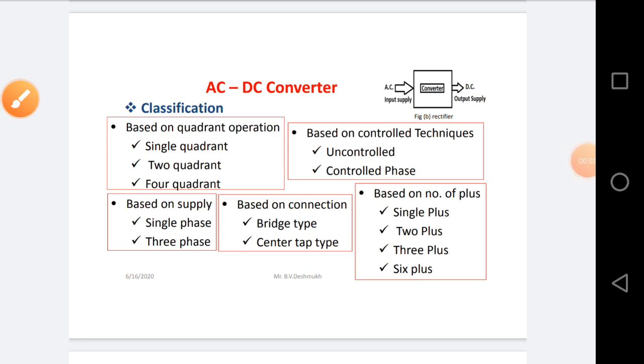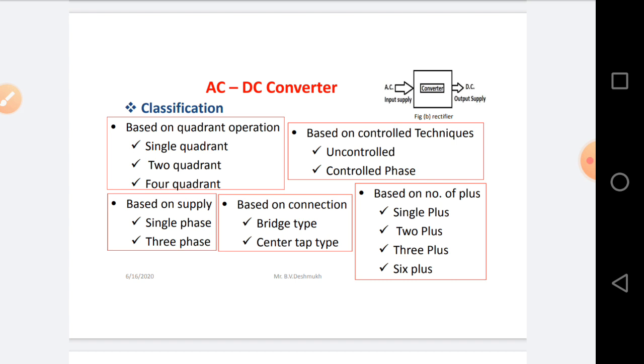Further classifications of AC to DC converter, that is rectifier, based on the quadrant operation: AC to DC converters are of three types: single quadrant, two quadrant and four quadrant. Based on the supply, AC to DC converter: single phase converter and three phase converter. Based on the connection diagram, AC to DC converters are of two types: bridge type and center tap type.